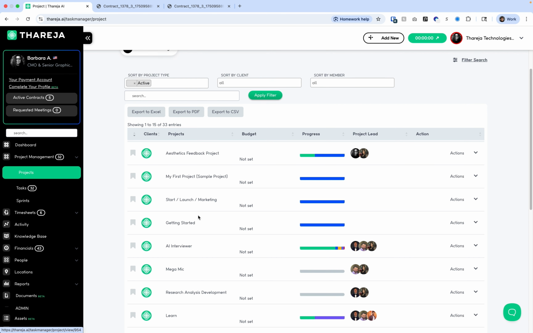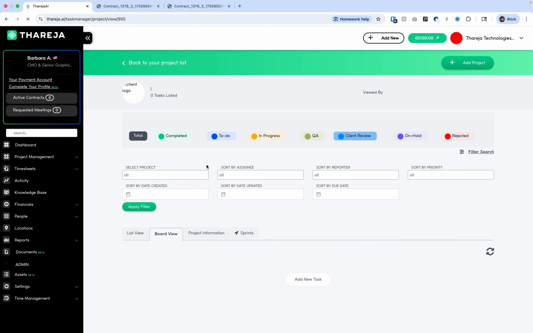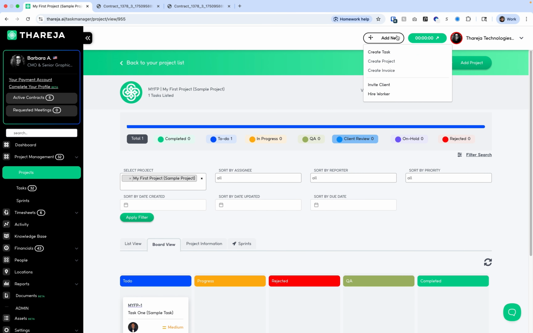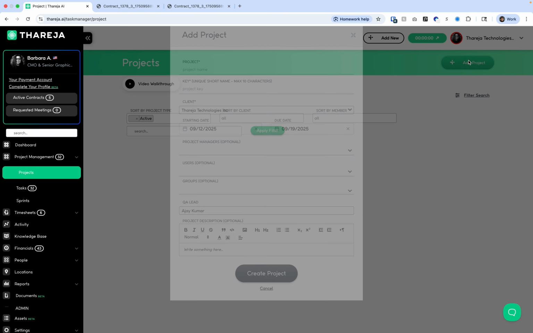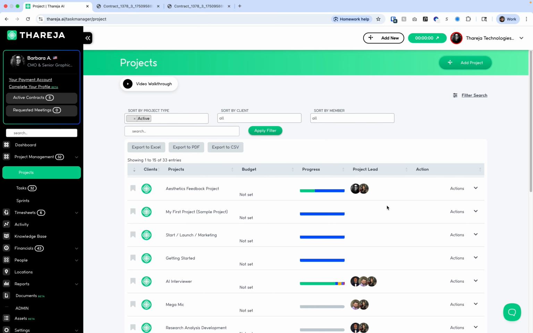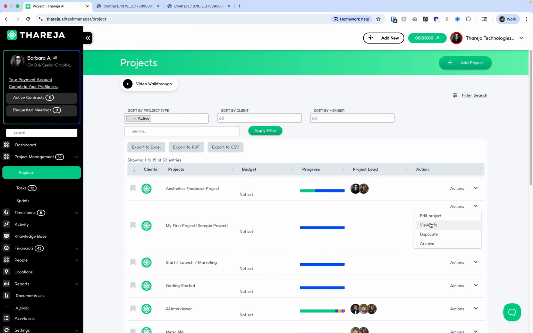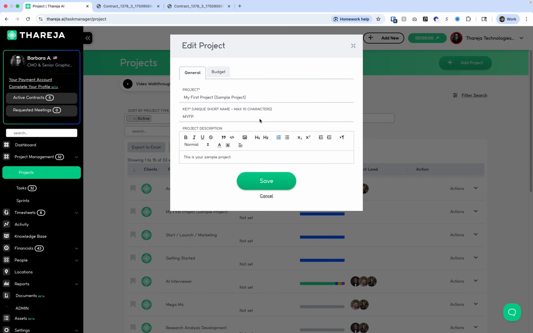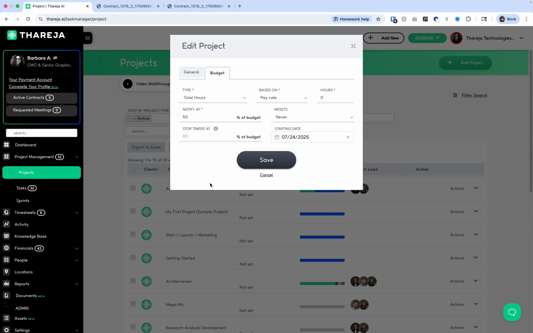So once you have your project created, you can either go and create a new project right here, or you can go to that tab right there, and then you can add all the information, the people who are going to work. If you need to make any changes on budget, you have a drop down here and you can edit your project, the general change and the budget change based on time or money, and you can set up notifications or just block people to track time under that project.